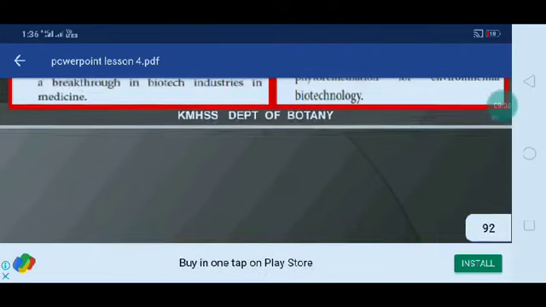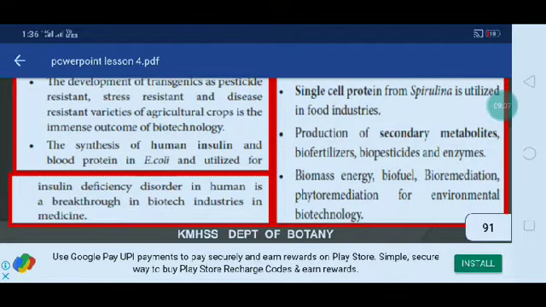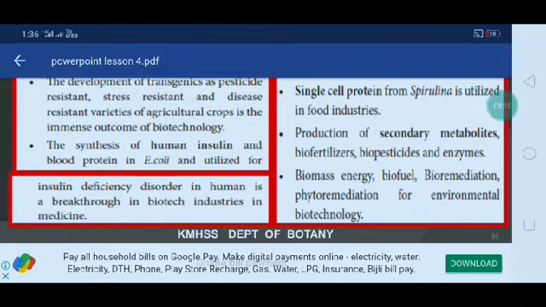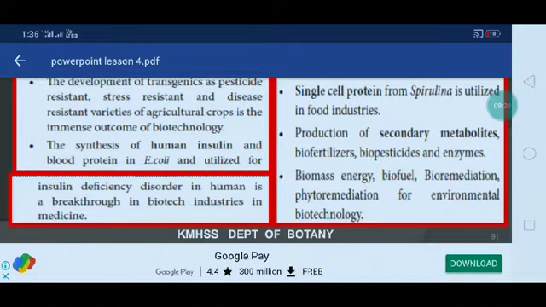Okay, up to this one, your fourth lesson is over. Today we have to concentrate on the biopiracy of basmati rice, turmeric and neem. And also bioremediation, there is another 5 mark question. Bioremediation is there, various examples for bioremediation. And what are the applications of biotechnology? You can read very carefully.